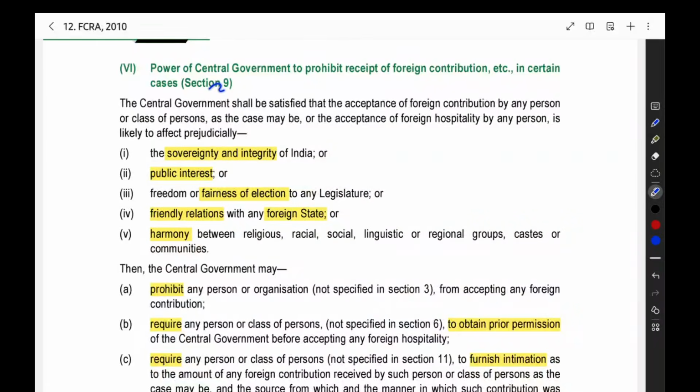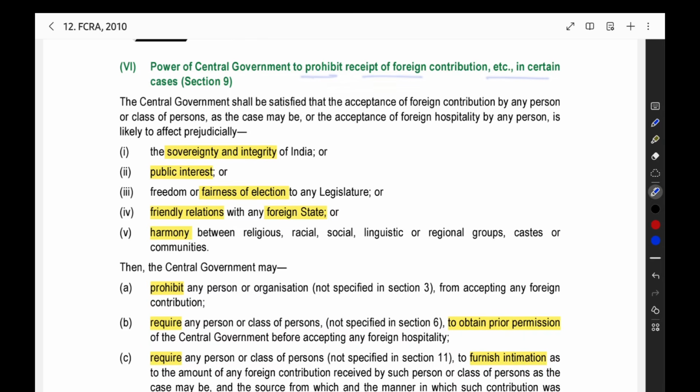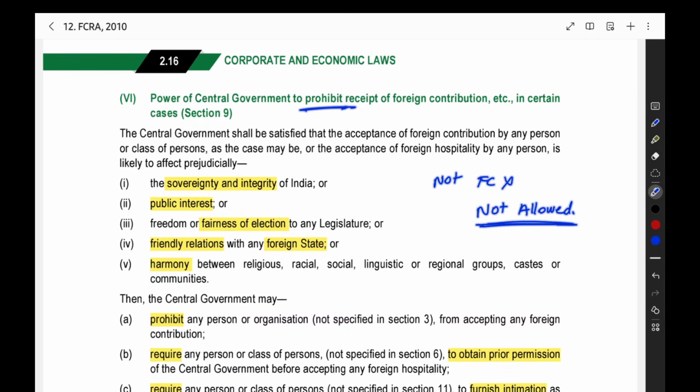Now the next section is section number 9, power of central government to prohibit the receipt of foreign contribution in certain cases. In some situations, the central government may pass an order that you should not receive any foreign contribution. You are not allowed. They may pass some order, called a prohibitory order. You are restricted from receiving the foreign contribution.